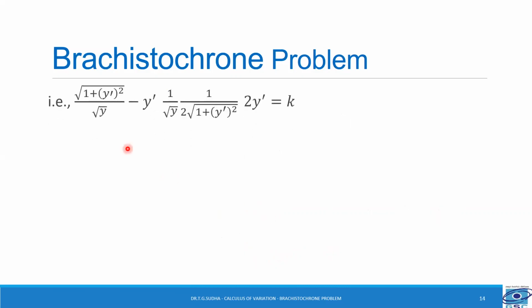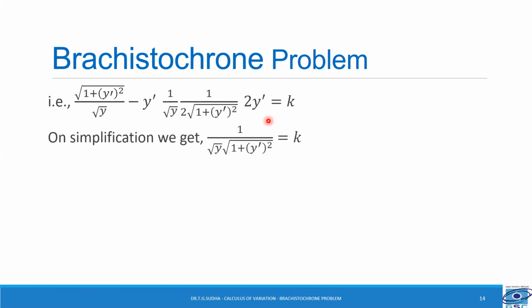So if we substitute for f and ∂f/∂y', we get √(1 + y'²)/√y, that is f, minus y' into the derivative of f with respect to y'. So keeping 1/√y, which is independent of y', into 1 over 2√(1 + y'²) into 2y' is equal to k. Simplify here, that is, cancel out 2 and take the LCM. We are going to get 1/√y into √(1 + y'²) is equal to k.